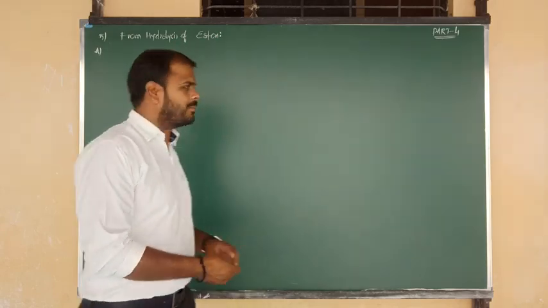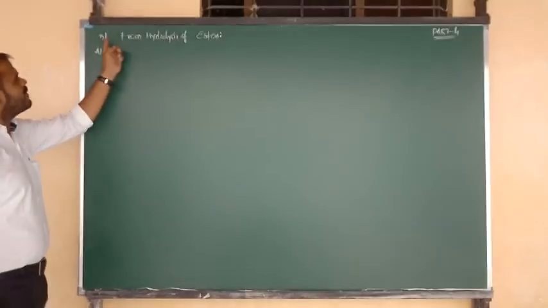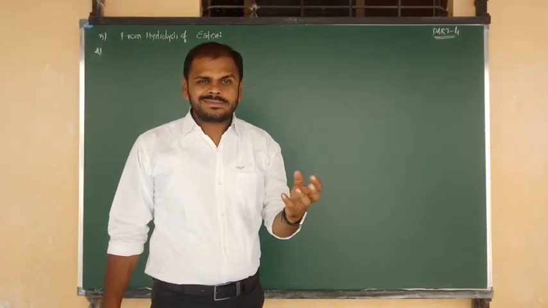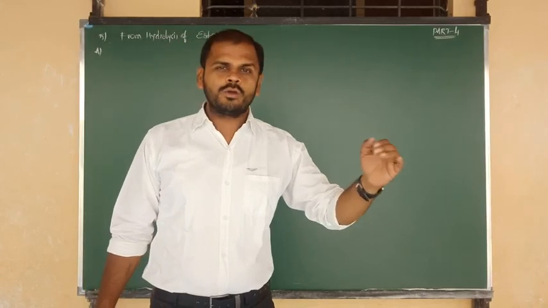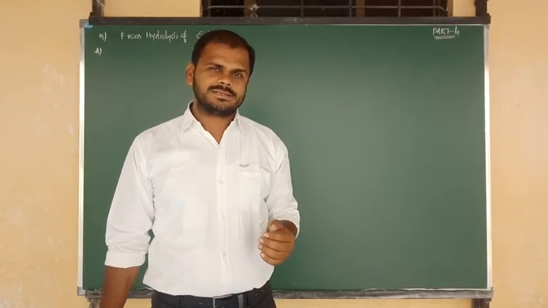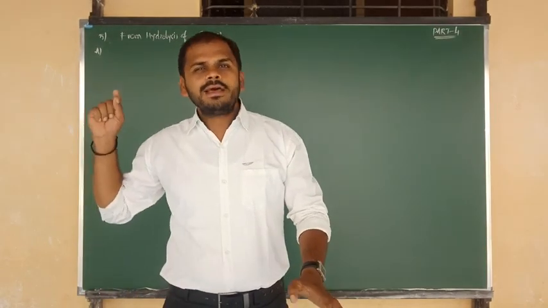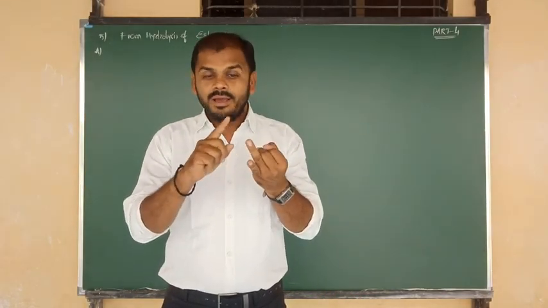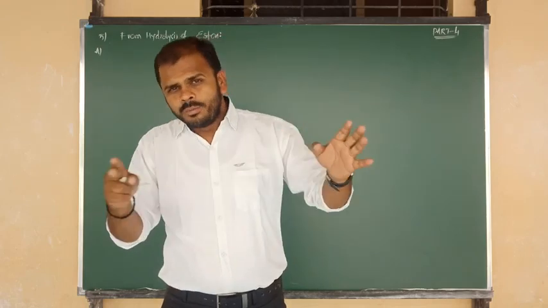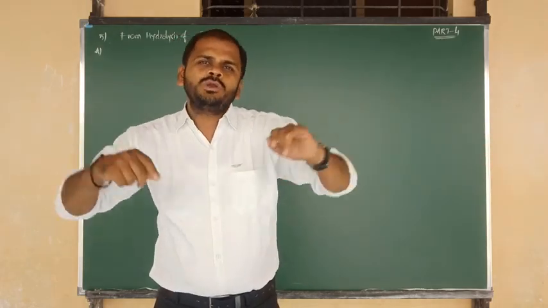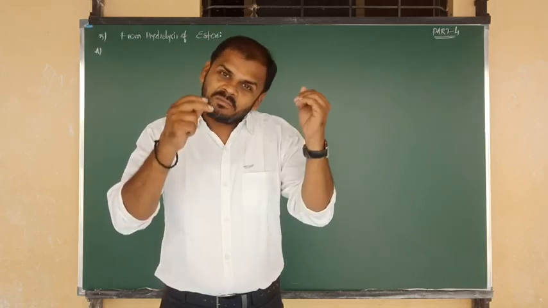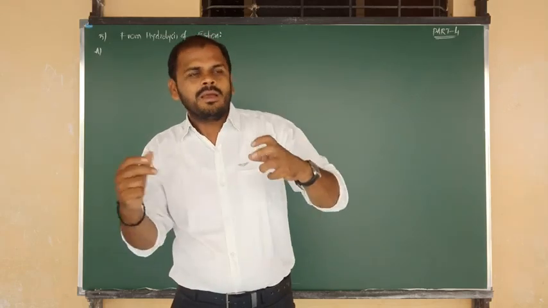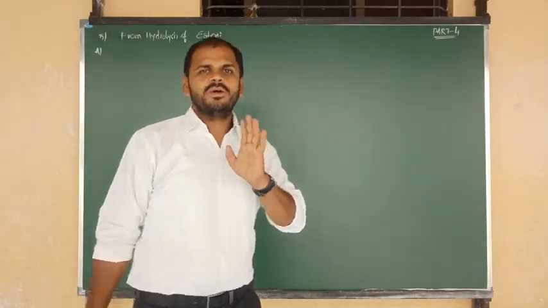Method number 5 is from hydrolysis of esters. By using esters upon hydrolysis, we are going to prepare carboxylic acids. But listen carefully, hydrolysis of ester takes place in two mediums, one in acidic medium and one in basic medium. In the two mediums, two different types of reactions take place, but the products are the same. Reactant and product are the same, but the mechanism is different now.